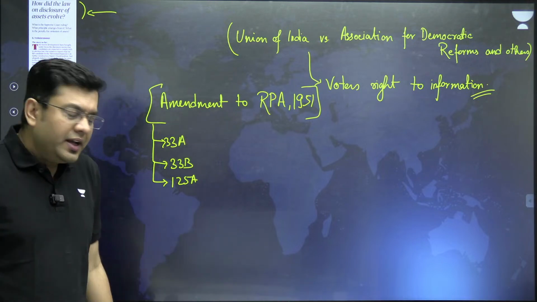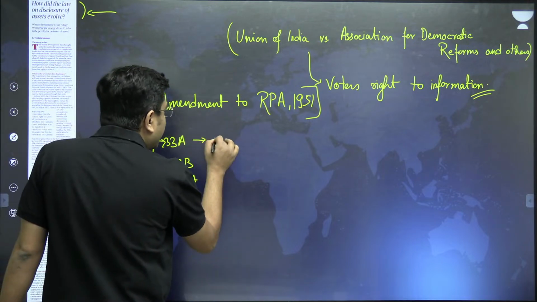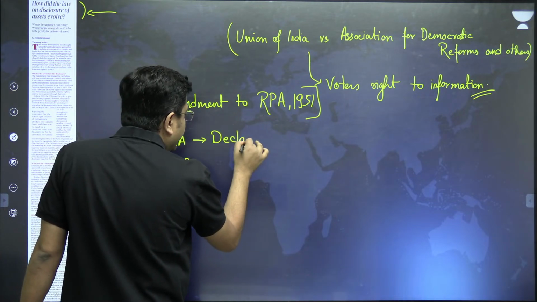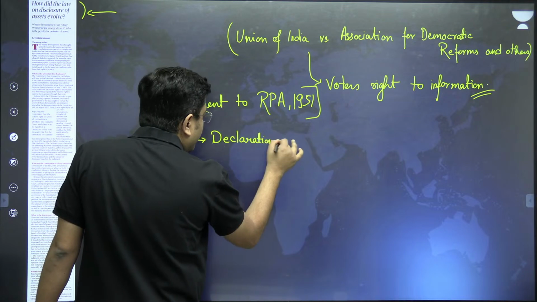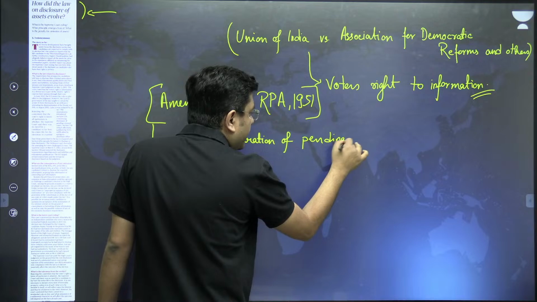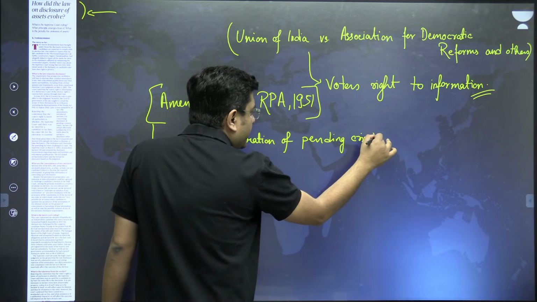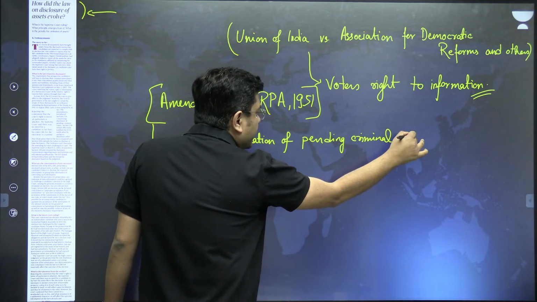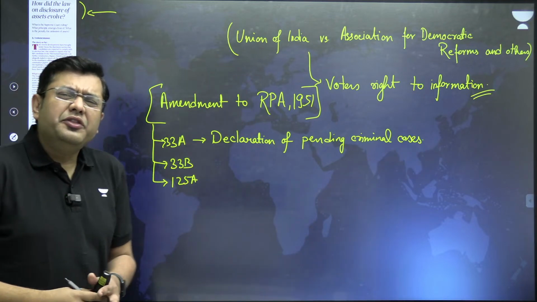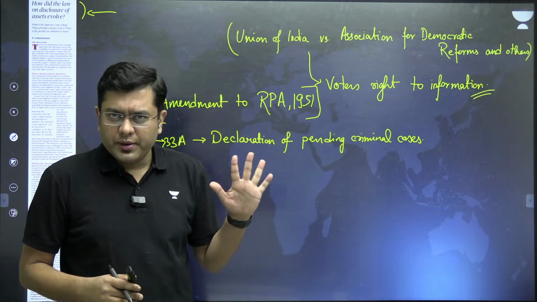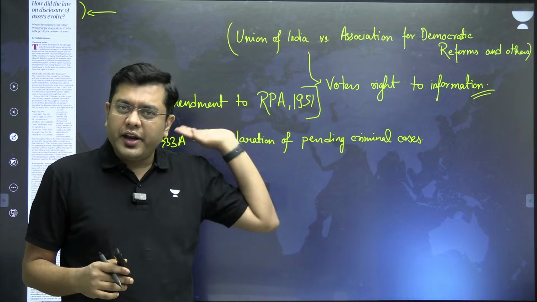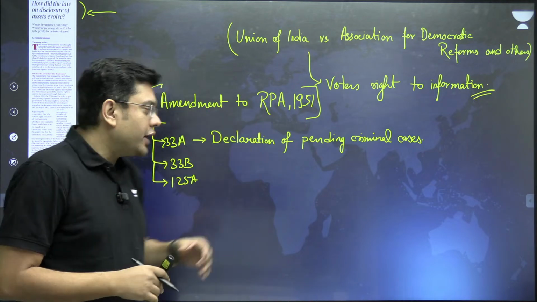What did they talk about? 33A talked about the declaration of pending criminal cases. Then 33B talked about there being no need to have that disclosure. It circumvented the entire Supreme Court judgment and the direction given to the Election Commission.